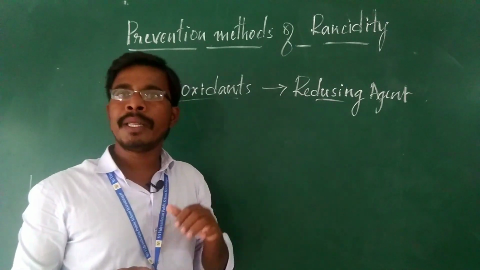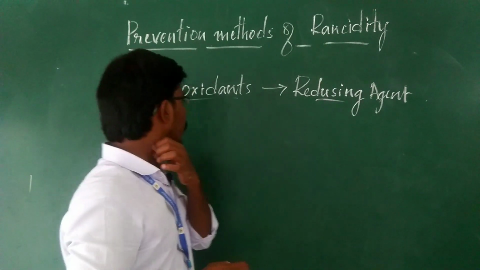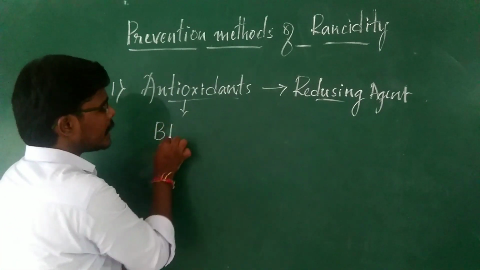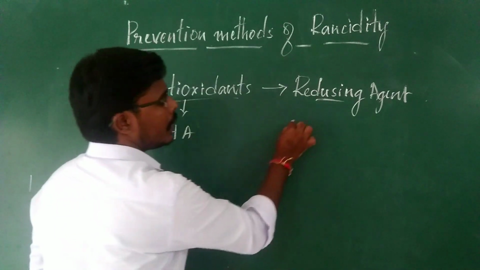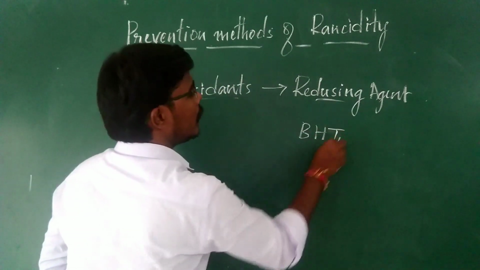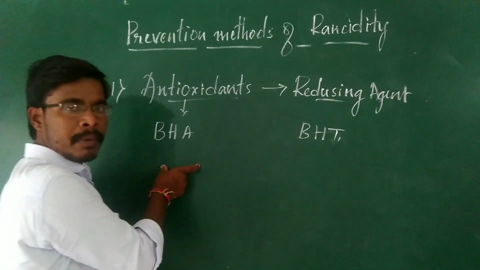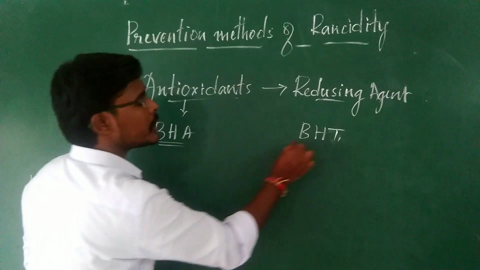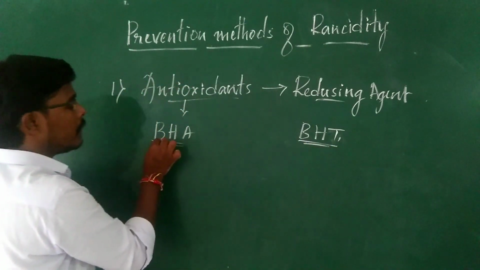Just we can control the rancidity. For example, we have some types of antioxidants like BHA and another one, BHT. They may ask you a one mark question, give the abbreviation for BHA and BHT.